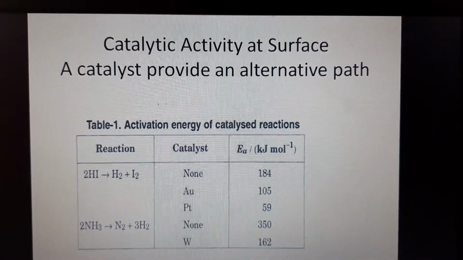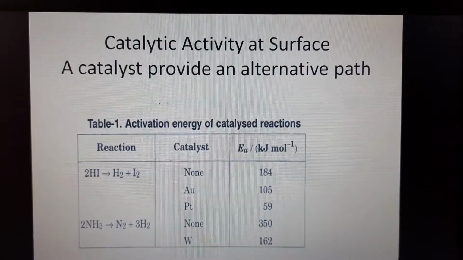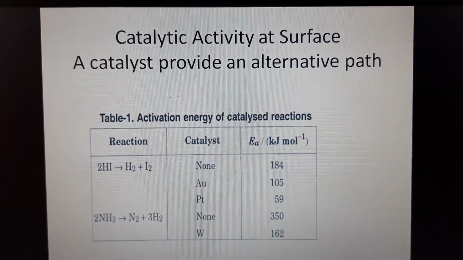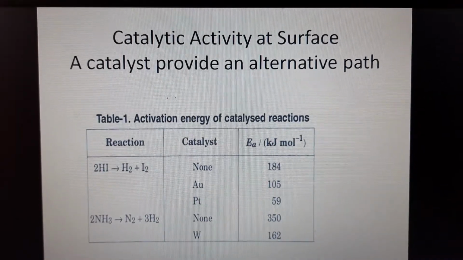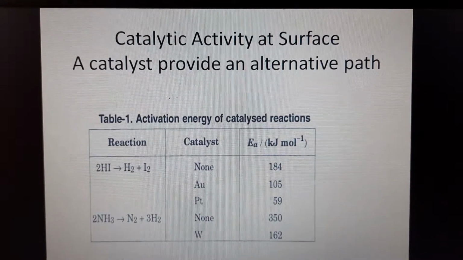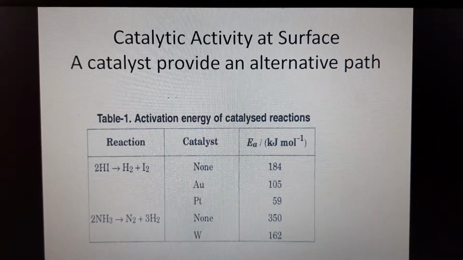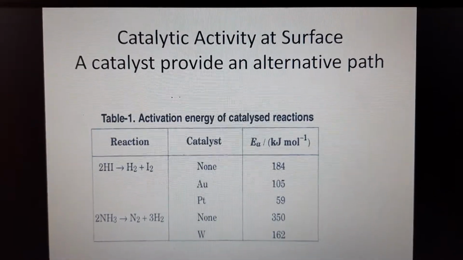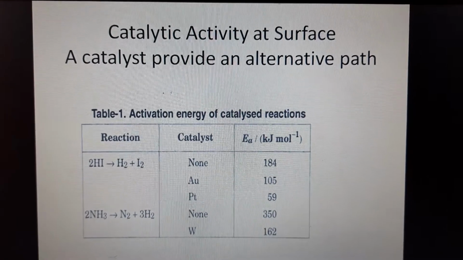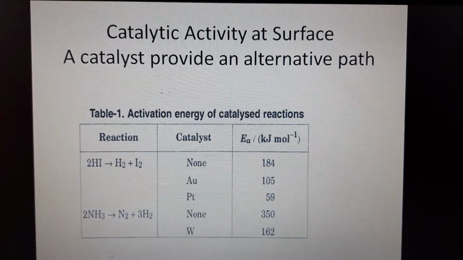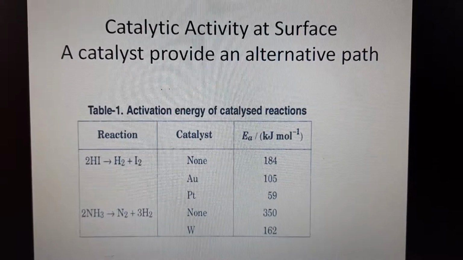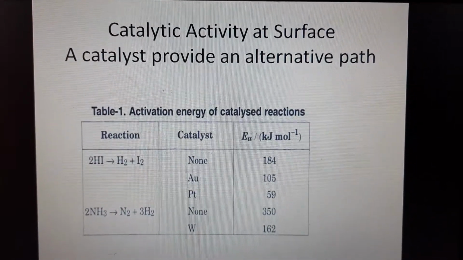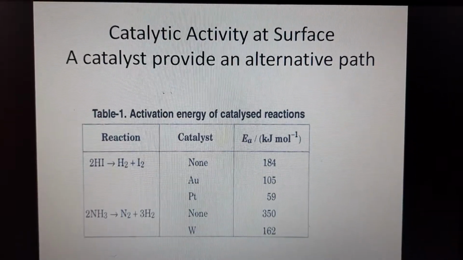For instance, partial coverage of free metal surfaces by alkali metal has a pronounced effect on the electron distribution and reduces the work function of the metal. Such modifiers can act as promoters to increase the action of the catalyst or as a poison to reduce catalytic action.